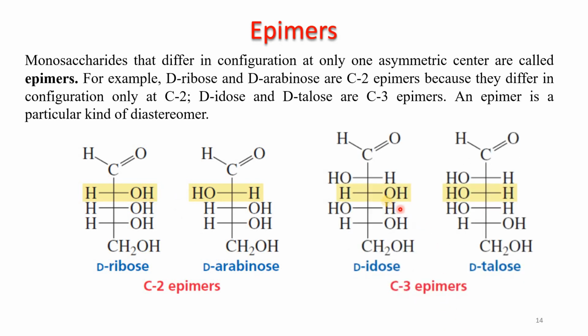Second example, here the configuration is different only at carbon number 3. All the carbons have the same configuration except carbon 3, which has a different configuration. So it is an example of C3 epimers. D-idose and D-talose are examples of C3 epimers.